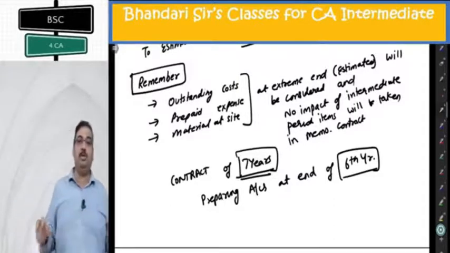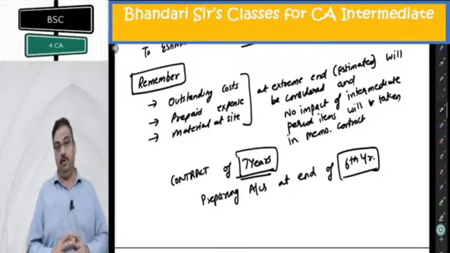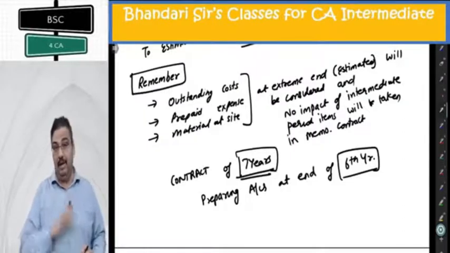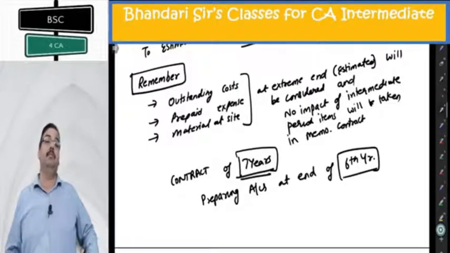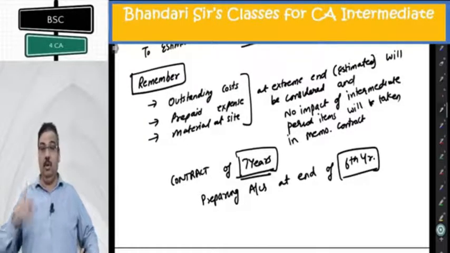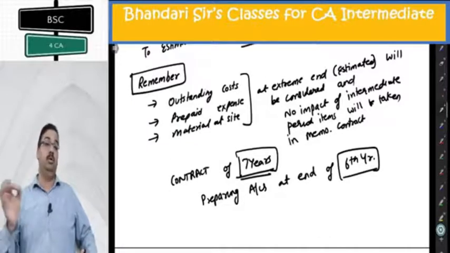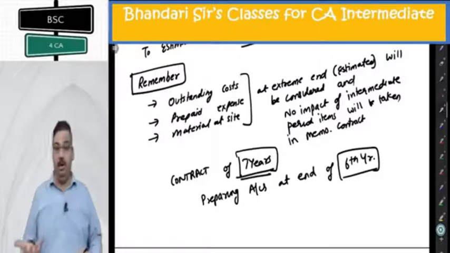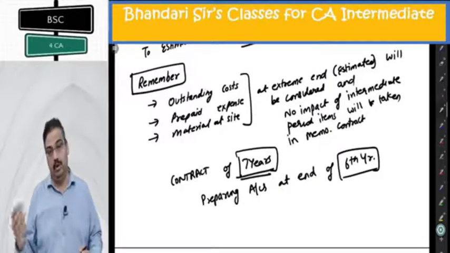They are the points to take care of while doing any calculation of estimated profit. Another point: no closing WIP in memorandum contract. Instead of that, there is contract price which is coming by contractee. Whereas in contract account, the contract price does not come. By closing WIP comes. They are the major differences that you should be noting while making memorandum contract as compared to contract account.